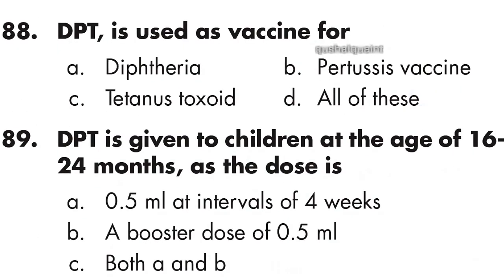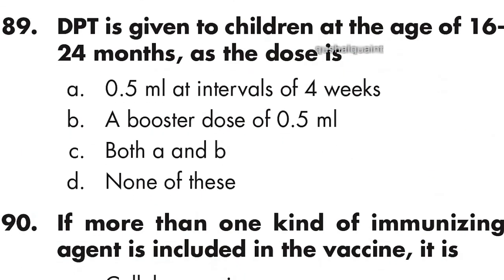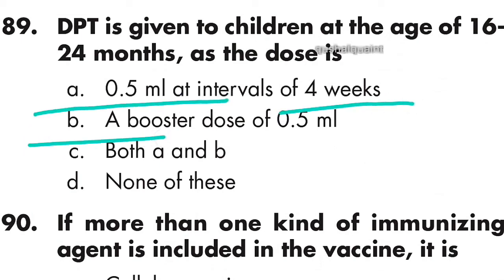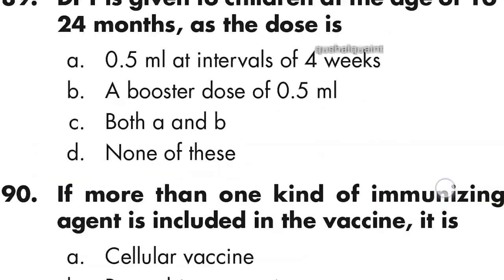88th: DPT is used as vaccine for diphtheria, pertussis vaccine, tetanus toxoid. Option D is right, all of these. 89th: DPT is given to children at the age of 16 to 24 months as a booster dose. The dose is 0.5 ml at an interval of 4 weeks. Option C is right, A and B both.